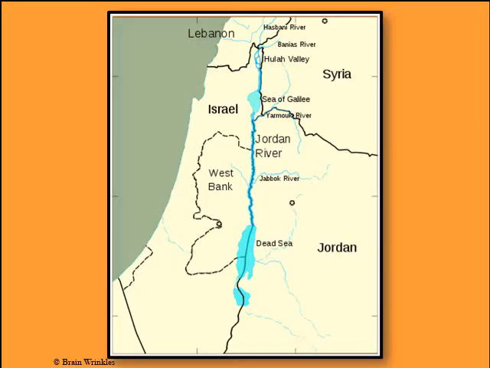You can see here, this is a map showing the path of the Jordan River flowing south out of Lebanon and Syria and Israel. All these little rivers coming together, going into the Sea of Galilee, and then out from the Sea of Galilee down here between the countries of Jordan on the east and Israel on the west. The West Bank is technically controlled by Israel.